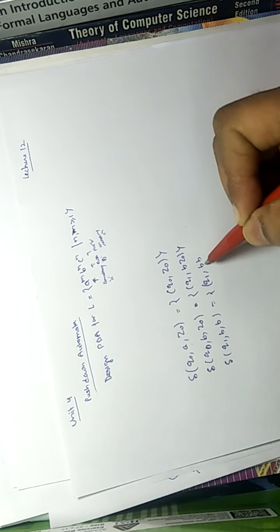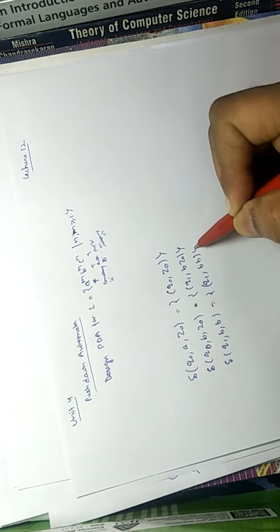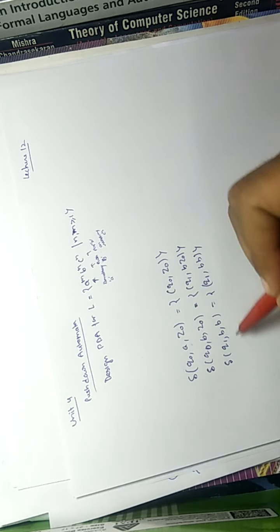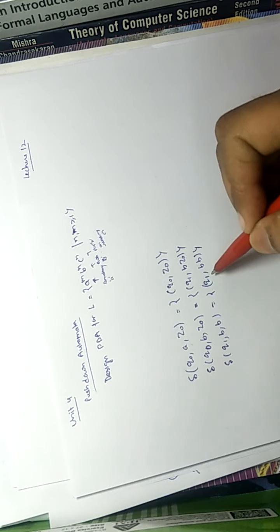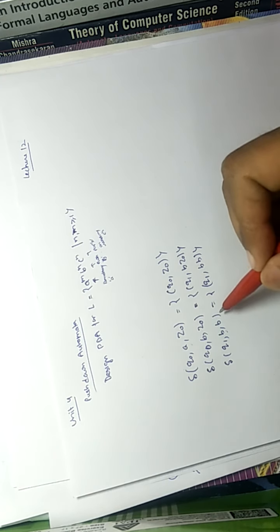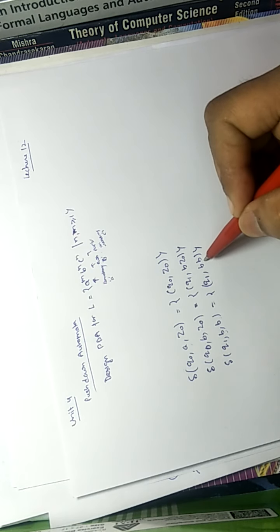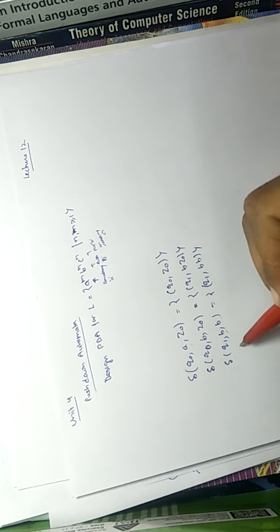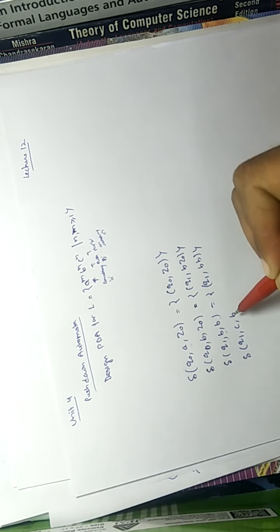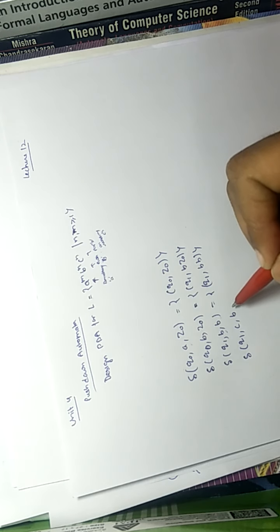We are pushing this B over the B, so the top becomes BB, and using this transition we can push all B's because we are moving Q1 to Q1. It is a loop. We reach Q1 again, read B on the top and push it into the stack. After reading B we will reach C and B will be on the top of the stack.